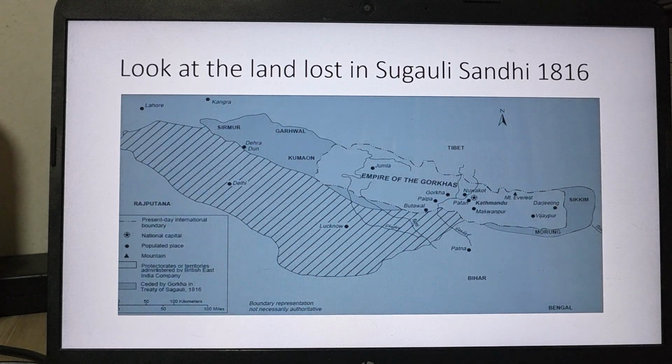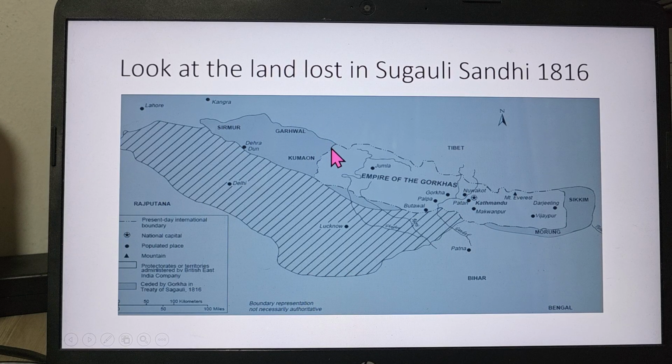So we can see how much land we lost during the time of the Sugauli Treaty. Please understand this thing extremely well. This is the part we lost here. This total part we lost during the Sugauli Treaty, and this is present Nepal. Still, we have some dispute here.